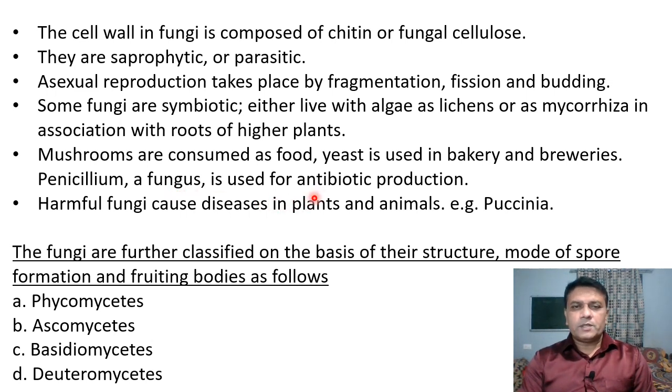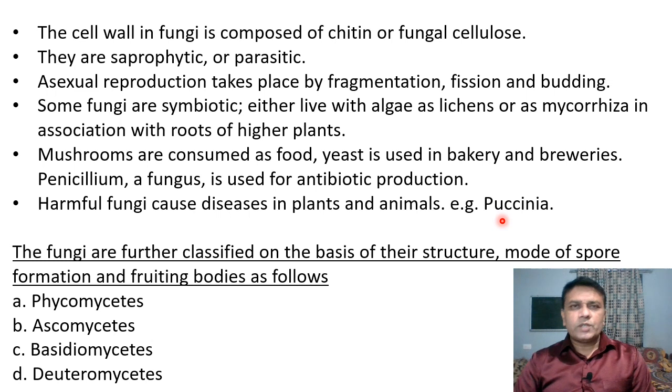Antibiotics are the substances or the microorganisms which kill or stop the growth of other harmful organisms. So antibiotics are used to treat different types of bacterial infections. Then harmful fungi cause different types of diseases in plants as well as animals and human beings. An example of it is Puccinia.